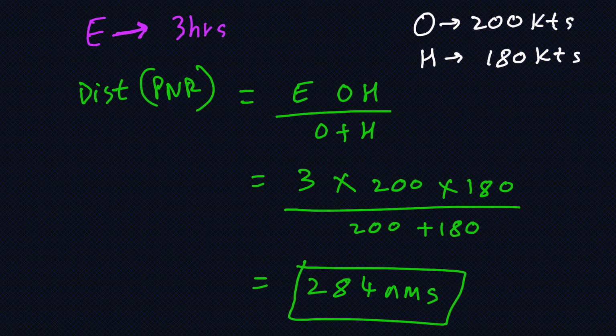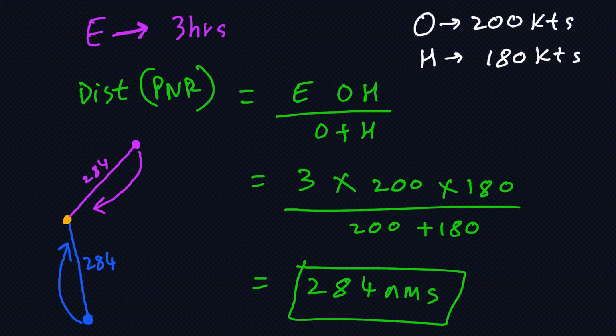So if I'm carrying out a search, let's say I'm over here, the maximum distance I can go out is 284 nautical miles, after which I will have to turn back and come back to my departure airfield. Similarly, if I go out in this direction, I will go for 284 nautical miles before I turn back. So I can go in any direction, but the maximum I can go out is 284 nautical miles before I have to come back to my base.